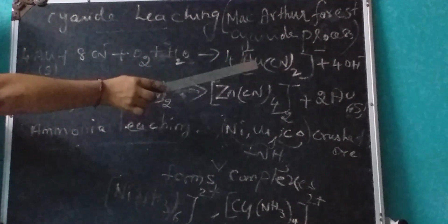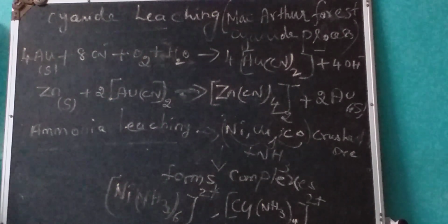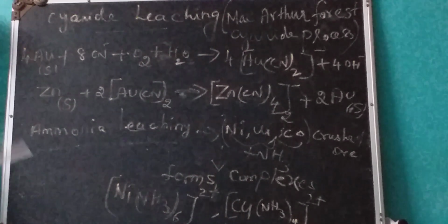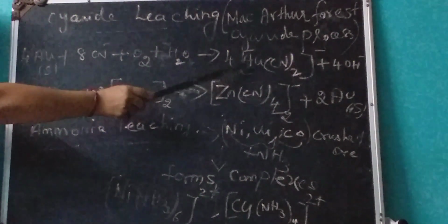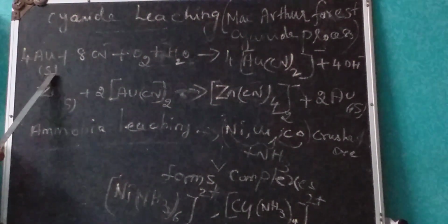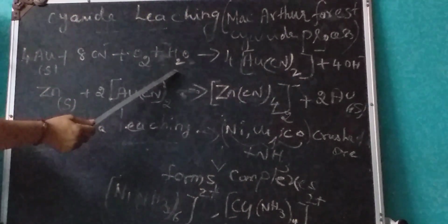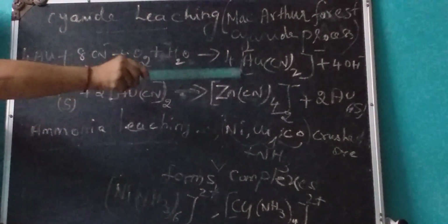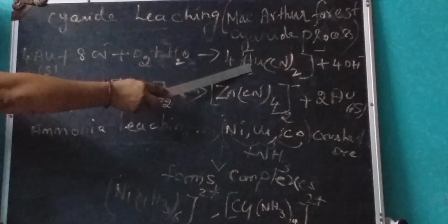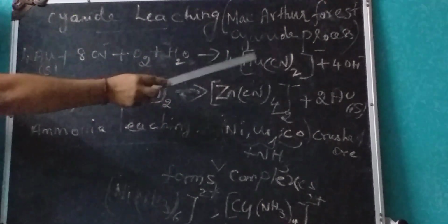The gangue particles remain in the form of insoluble ores, that is aluminosilicate. The gangue aluminosilicate remains insoluble. Now we are getting the soluble complex, auric cyanide. Once again, the crushed ore is treated with cyanide along with air and water, so it forms a soluble complex. Now the gold can be recovered. In this complex, the gold metal is there.